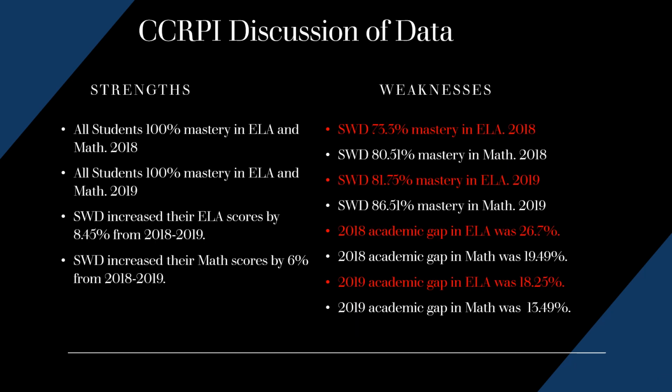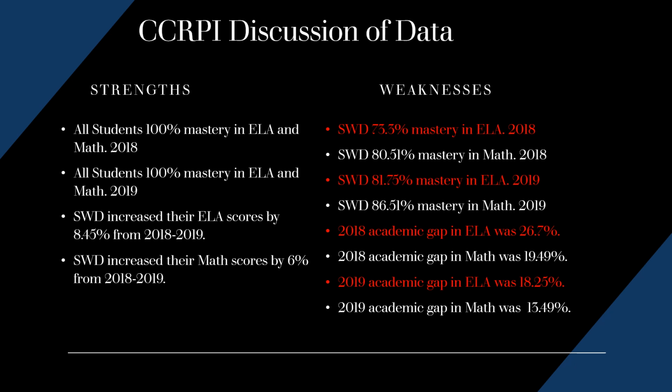So let's look at the CCRPI scores a little bit more in depth. Strengths for Mountain View Elementary School: all students 100% mastery in English Language Arts and Math in 2018 and 2019. Students with disabilities did increase their ELA scores by 8.45% from the year 2018 to 2019, and in the area of mathematics, students with disabilities increased by 6% in 2018 to 2019.